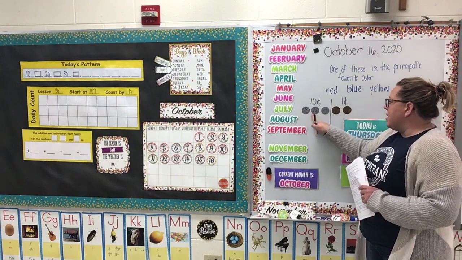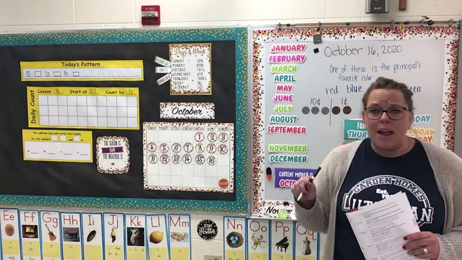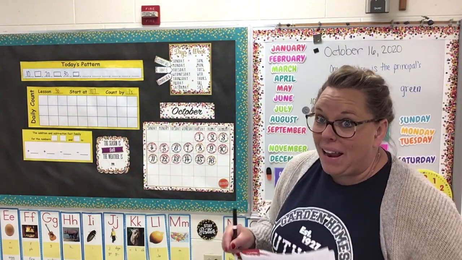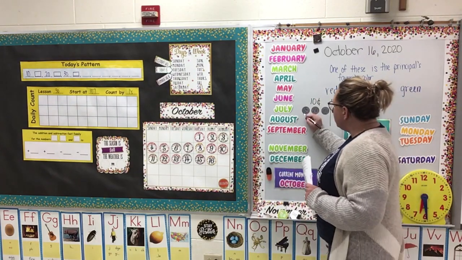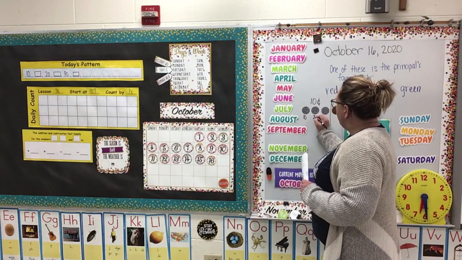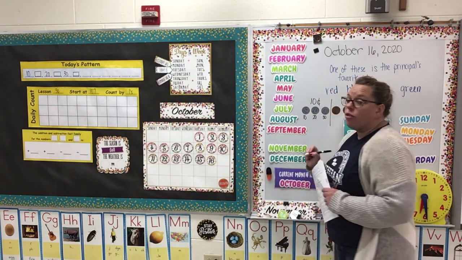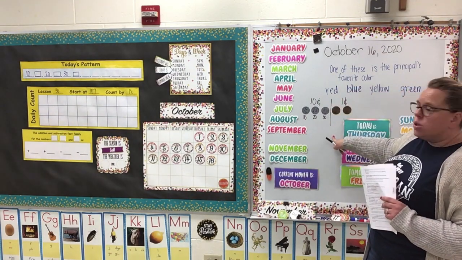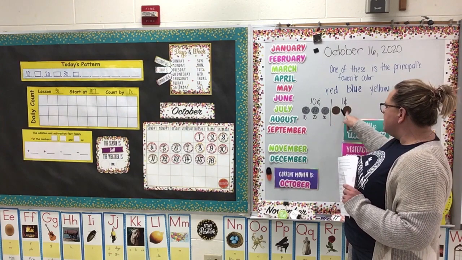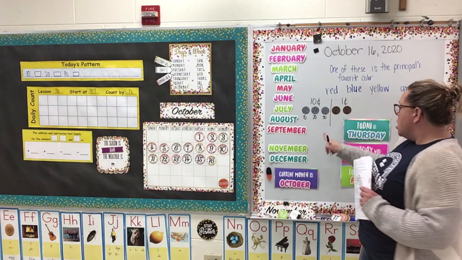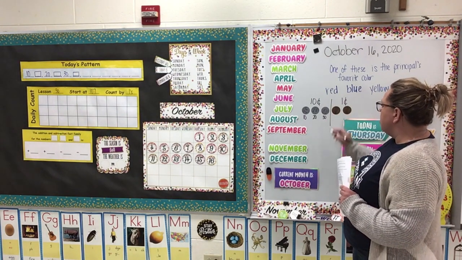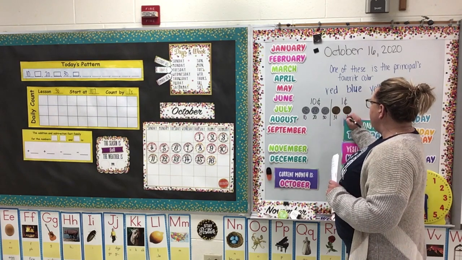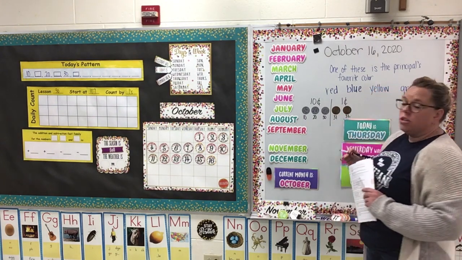So I need to count my dimes first. Why do I count the dimes first? Because it's worth more money. Here we go. 10, 20, 30. Notice I put my line through here. Remember why I put the line through? So that I remember to stop counting by tens and switch how I'm counting. So I'm at 30 and I need to keep counting by ones. 31, 32.